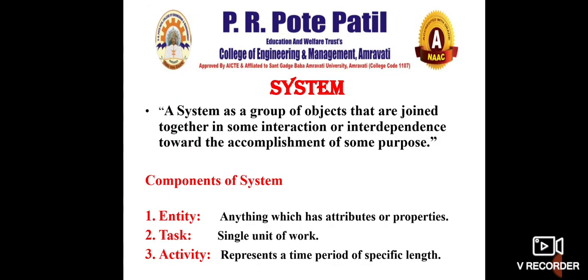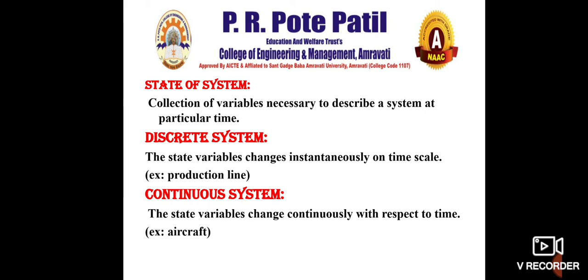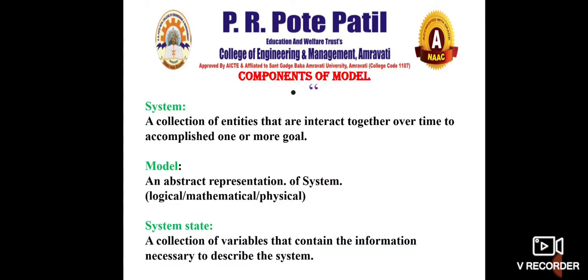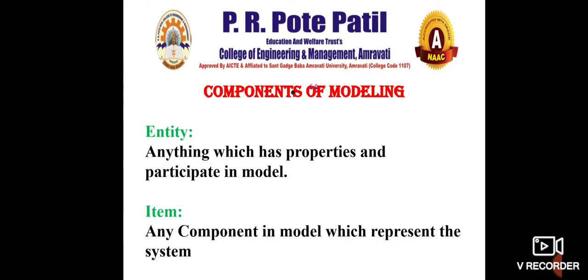Now what is a system? Basically a group of objects working together as a system. Entity, anything, task, unit of work, activity. Then the state of the system, discrete, that is a production line, or continuous, it changes with respect to time. What is system modeling? To represent a particular system, we make a model. It is not a system, it is about investigation of the system. Then what do you mean by model, system, state of a system? At a particular instant of time, the values, the representation of a system by different variables, that you call the state of a system.